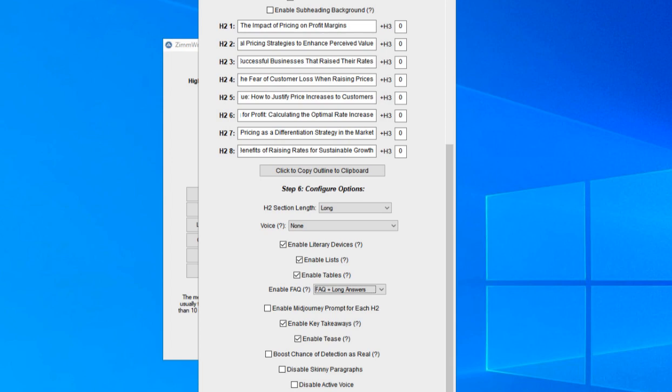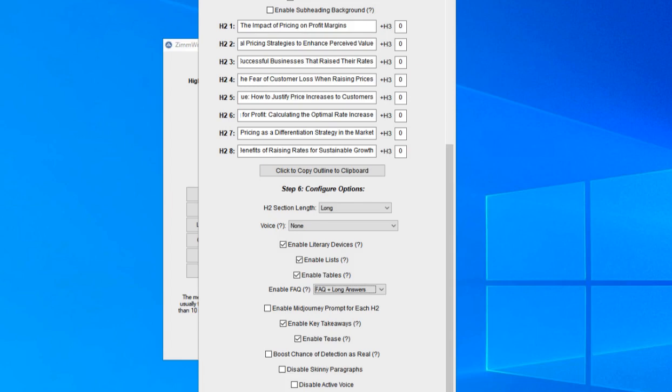I'm going to choose that I want this to be a comprehensive article, so I'm going to choose long H2. I'm going to leave the voice off because in this case, I'm not sure exactly who we want to go to, but there are options here. If we want to change that, we'll leave it as it is. We're going to enable literary devices. Those are things like metaphors, similes, and things like that. We're going to enable lists.